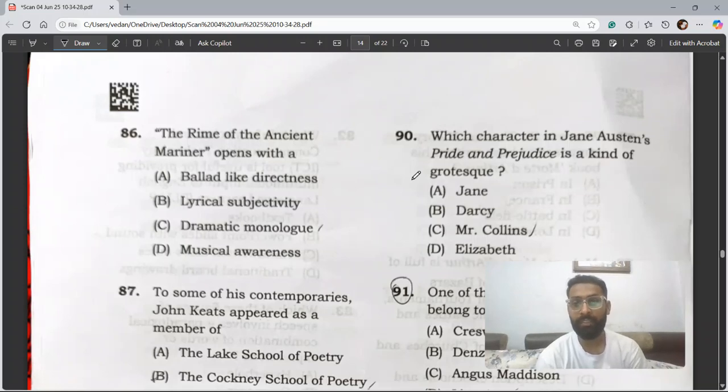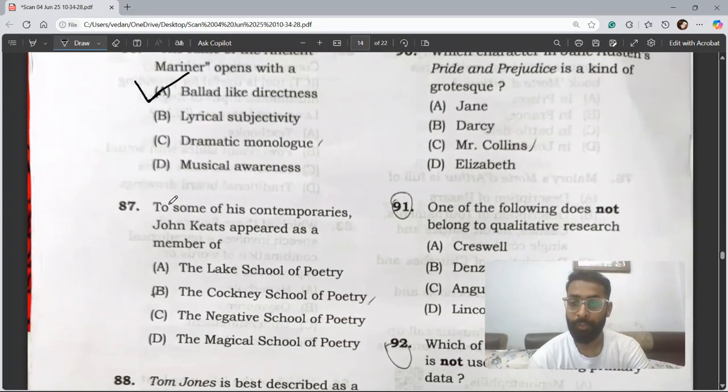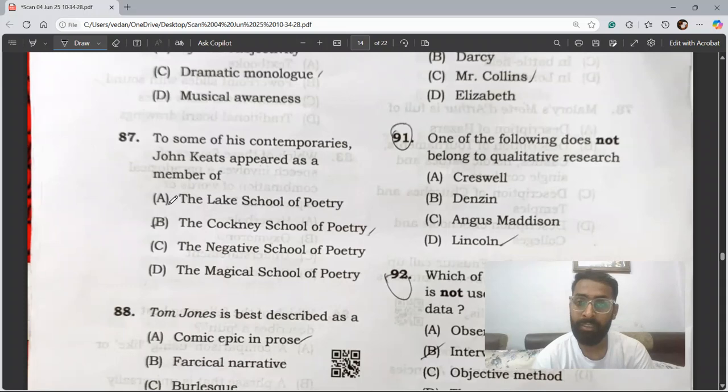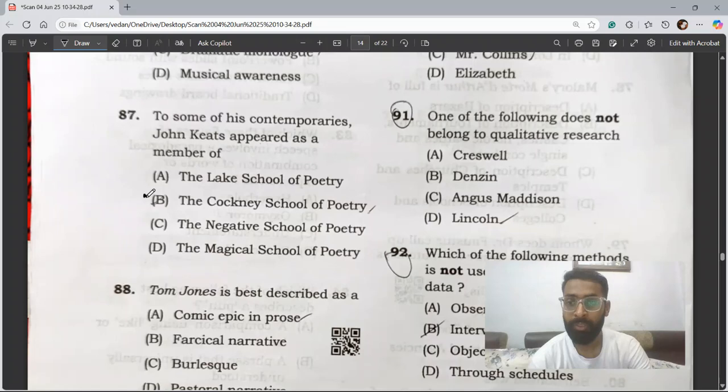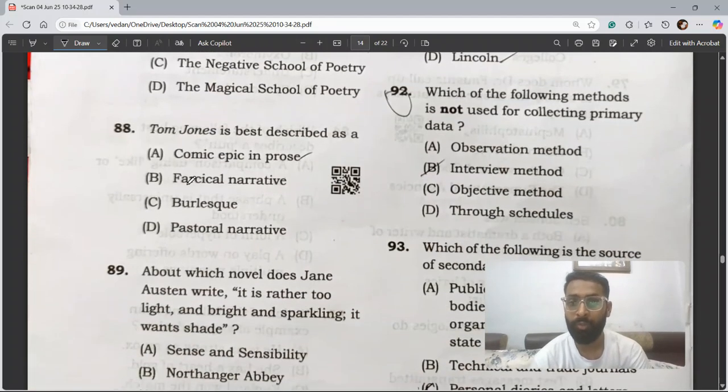Question 86. The Rime of the Ancient Mariner opens with a ballad-like directness. So, as we know, The Rime of the Ancient Mariner is a ballad and it opens with directness. Question 87. To some of his contemporaries, John Keats appeared as a... out of these four options, the correct option is B, the Cockney School of Poetry. Question 88. Tom Jones is best described as a comic epic in prose. The correct option is A.